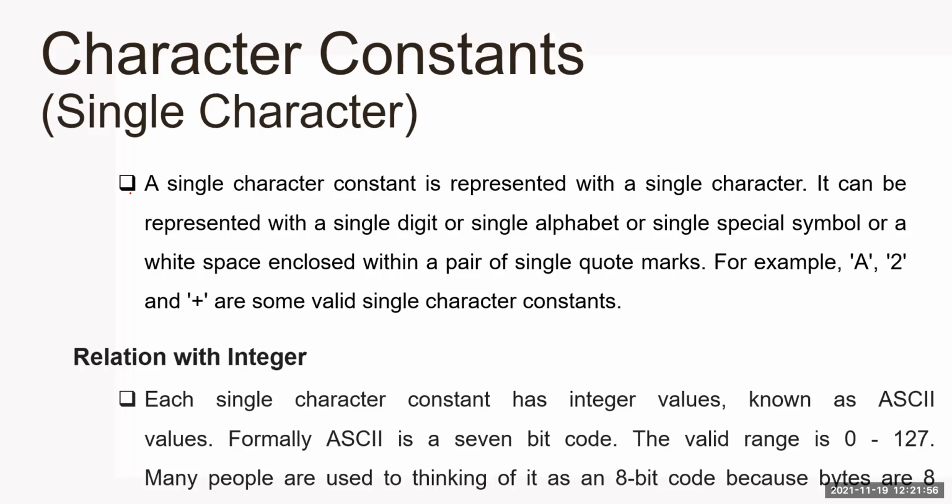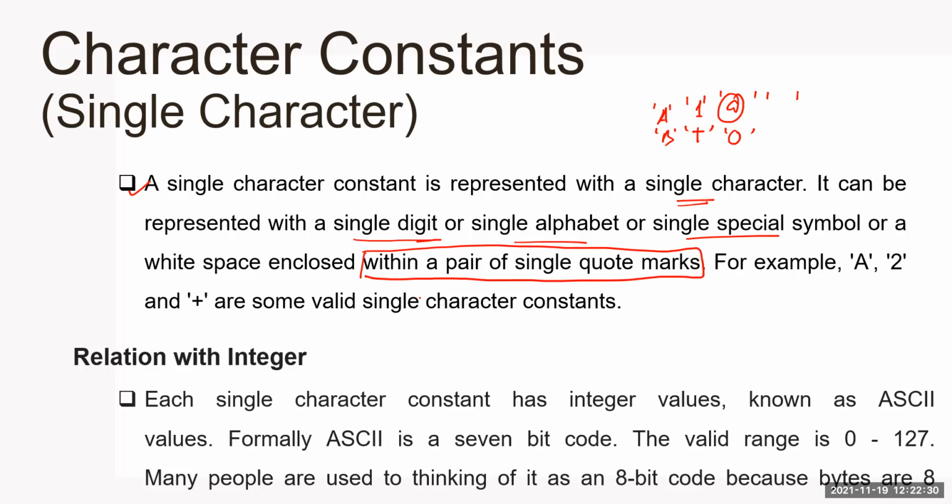A single character constant is represented with a single character. It can be represented with a single digit, a single alphabet, a single special symbol, or a white space, even white space, enclosed within a pair of single quotes. Each of these is a character. Okay, this is important: within a pair of single quotation marks. Okay, here are some examples.